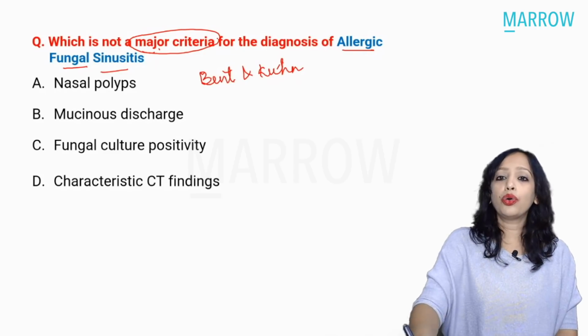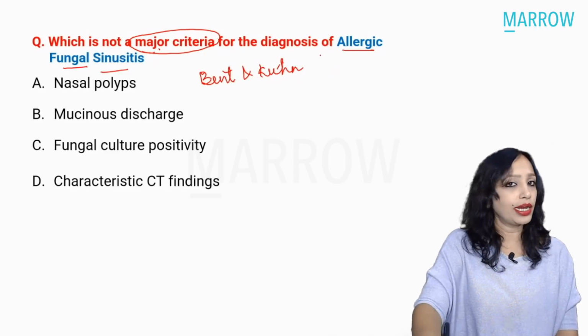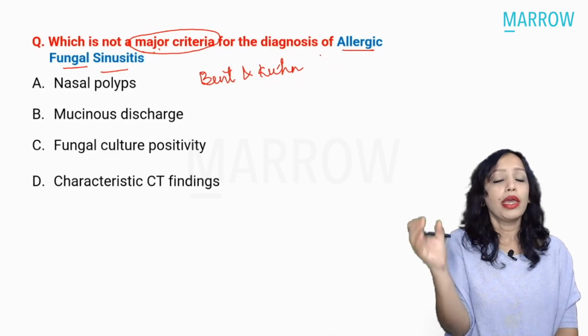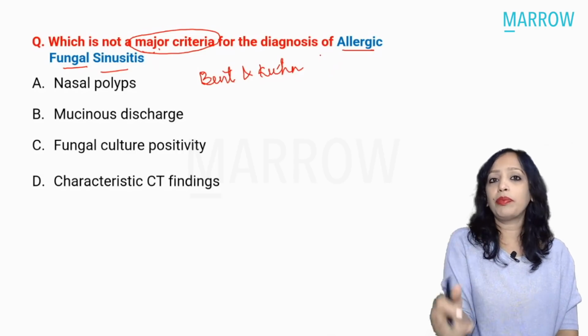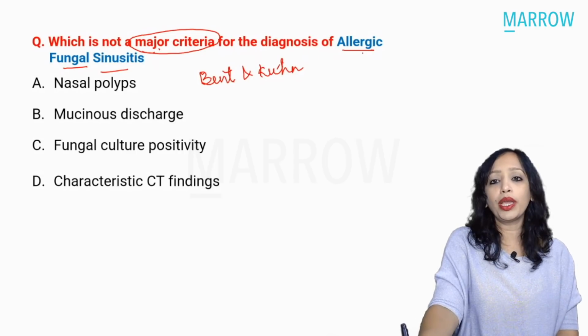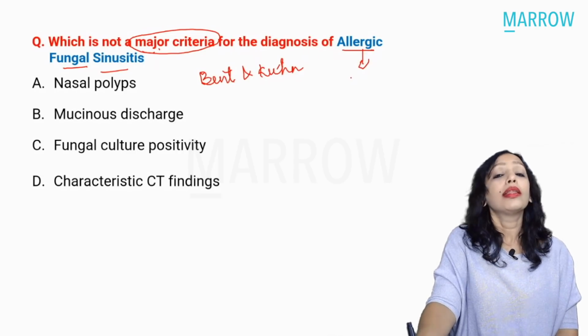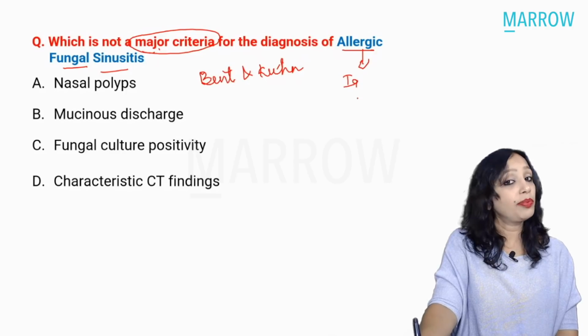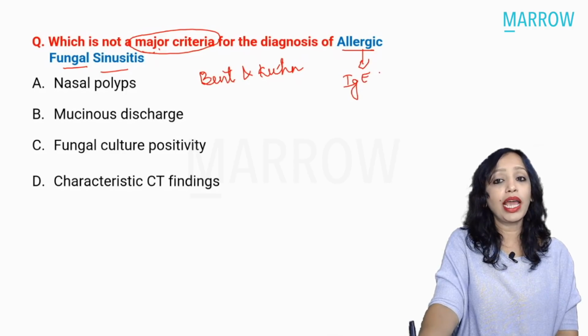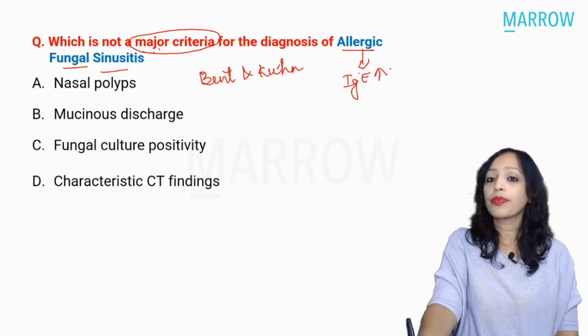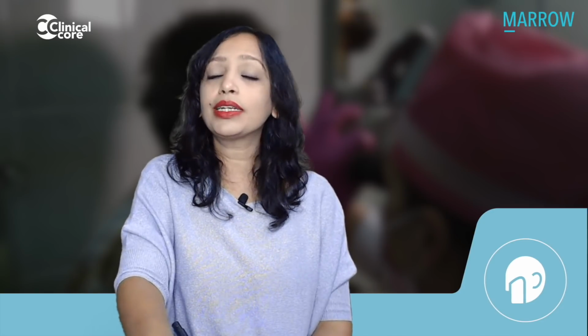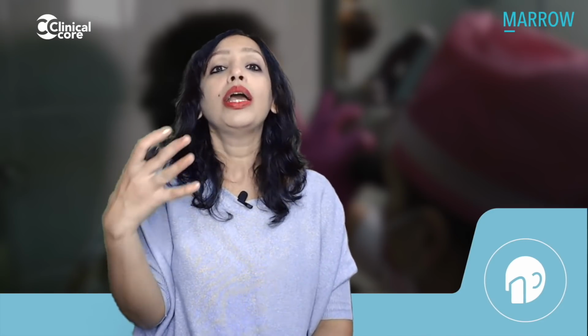Yes. So the allergic fungal sinusitis, let us decipher it from the name. Allergic means, yes, this patient has to be atopic. Patient has to be atopic means that the Ig levels will be raised. It is a type 1 hypersensitivity. And it is fungal sinusitis. It is allergy to the fungus.